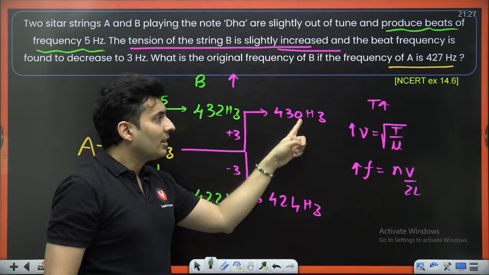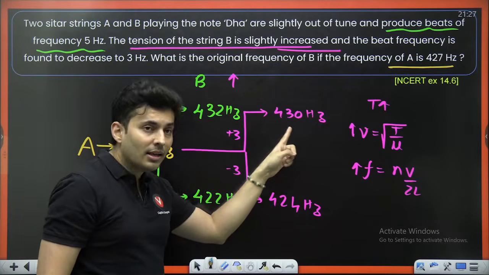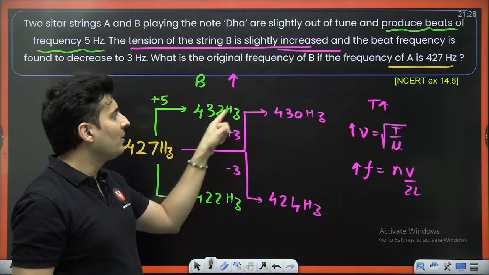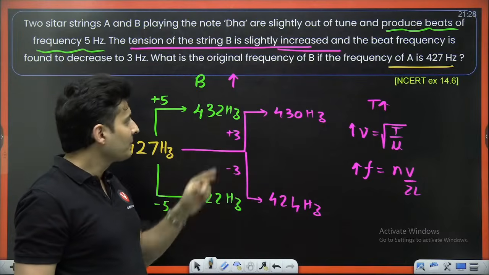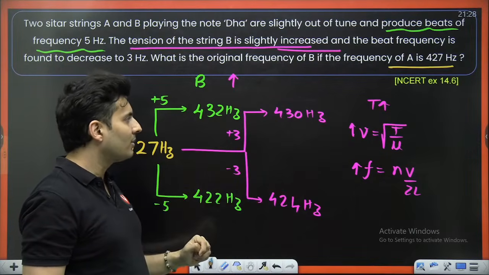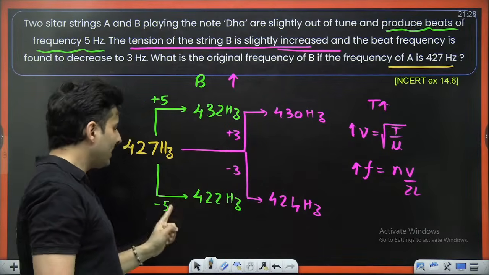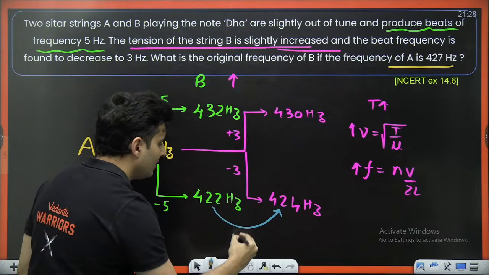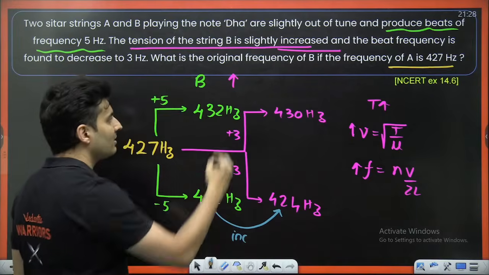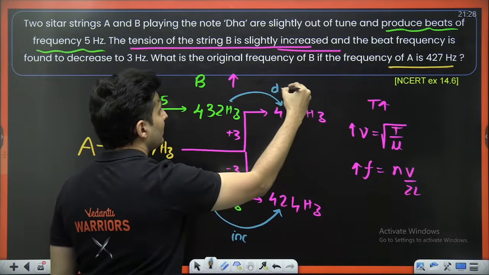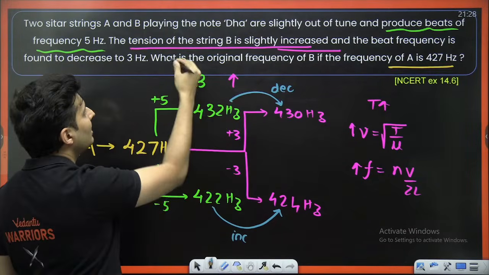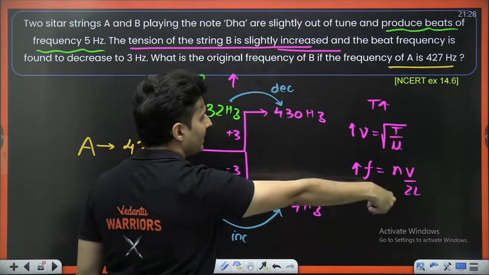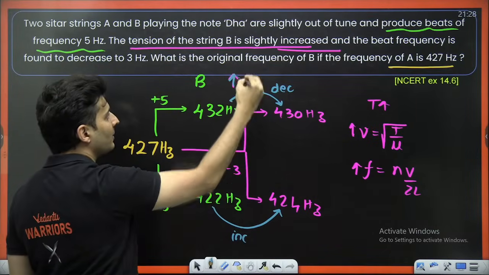If I make it 430, am I increasing or reducing the frequency? Obviously, I am reducing the frequency. But from 422 to 424, I am increasing the frequency. It's given clearly that the tension is increasing, so the frequency is increasing.